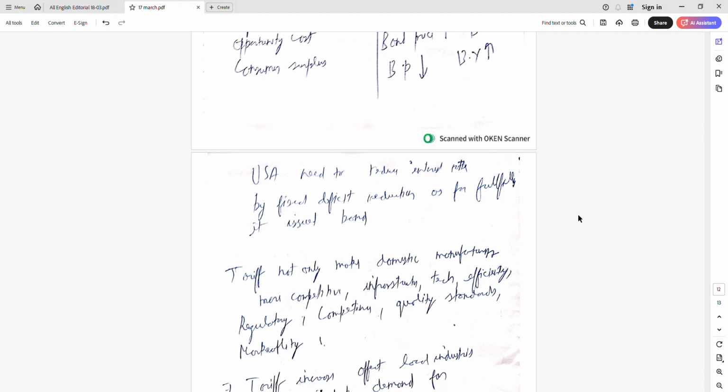What's the problem is that the USA needs to reduce the fiscal deficit, but it is constantly issuing bonds also, and then it has to pay interest on that. So it's a vicious cycle. So the tariff thing is not easy for reducing the fiscal deficit.